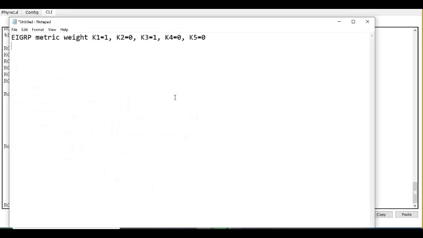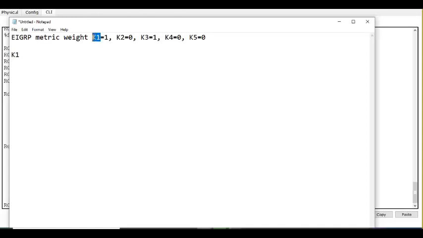What is the metric of RIP? Hop count. What is the metric of EIGRP? 5 K values. You see that right here?